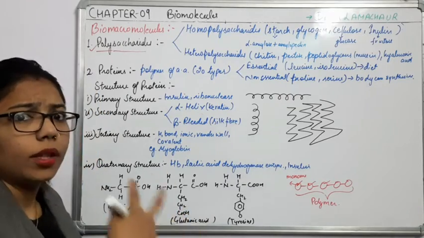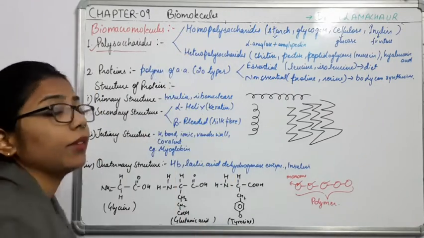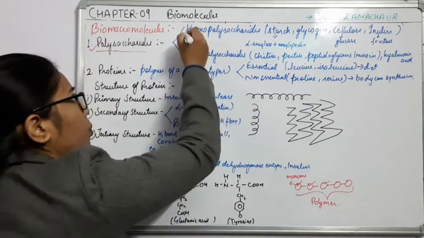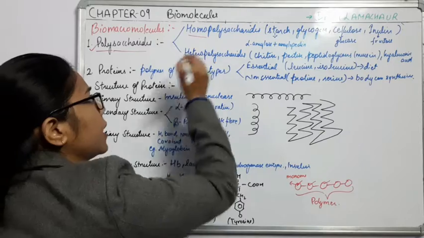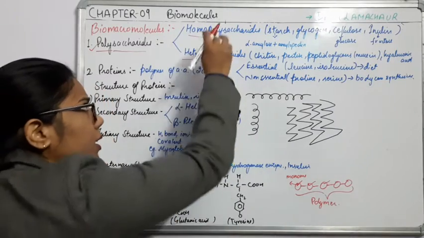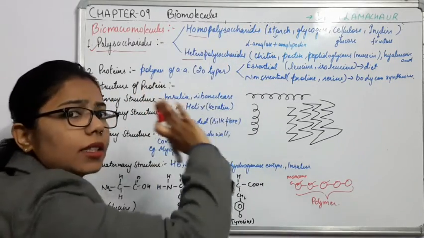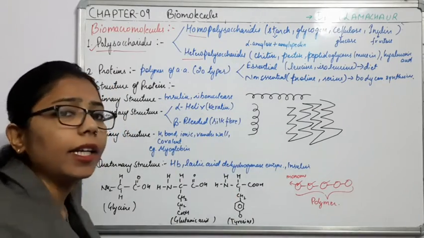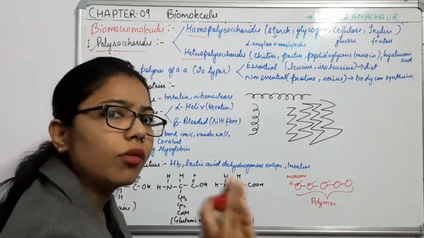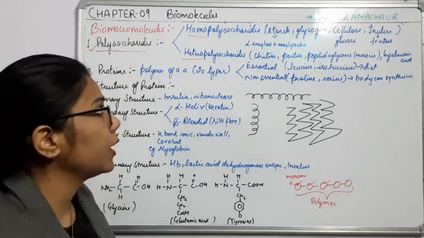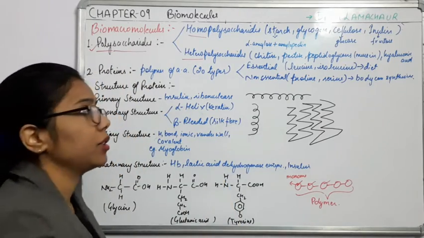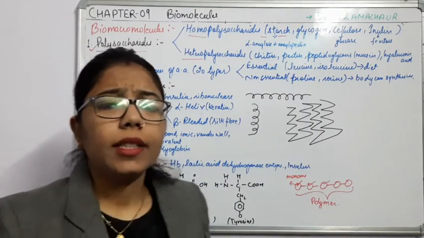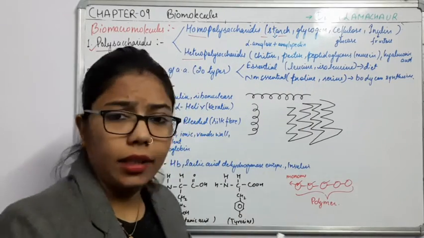On the basis of their monomer unit, we have categorized them into two parts: homopolysaccharide and heteropolysaccharide. Homo means same, hetero means different. In one chain we get the same type of monomer unit, and in the other chain of polysaccharide we get different types of monomer unit. How will you identify? Examples I have mentioned here, that is starch.